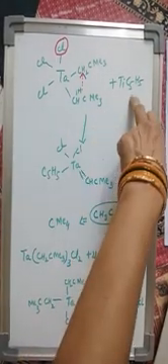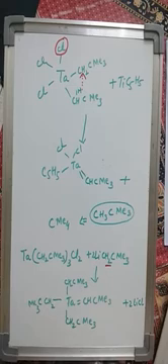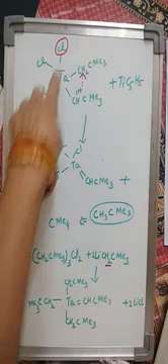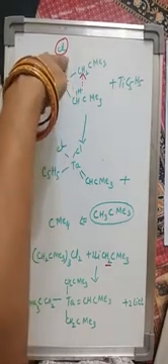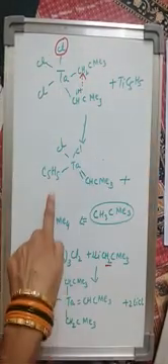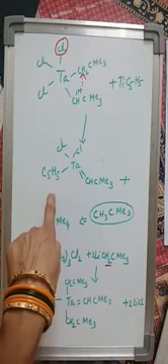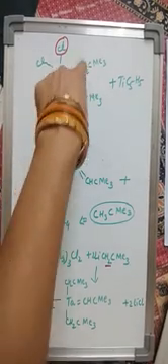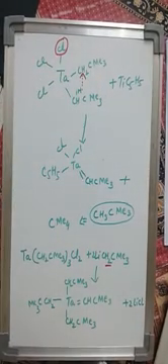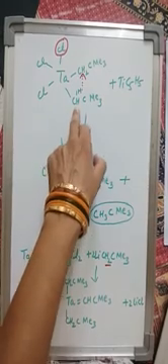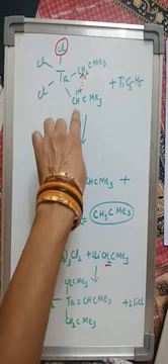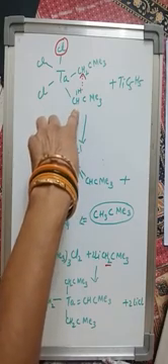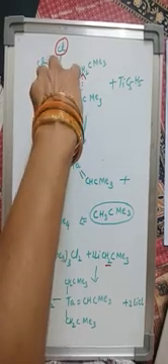This we are going to react with the titanium C5H5 cyclopentadienyl complex of titanium. Now one of the chloride ligands present here is replaced by C5H5. What remains on the tantalum is Cl2 and these two alkyl groups attached to it. Now one of the alkyl groups, this is CH2CMe3, this is CH2CMe3. One of the hydrogen atoms of this CH2 is transferred to this CH2.